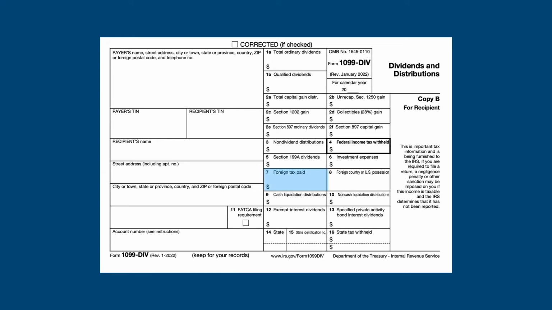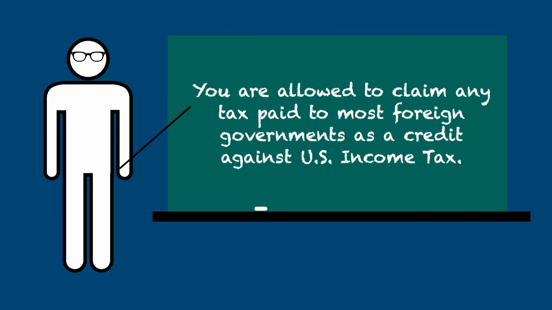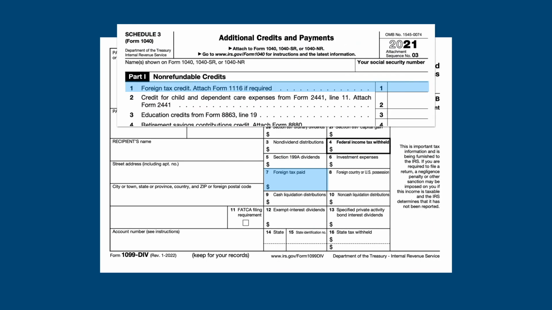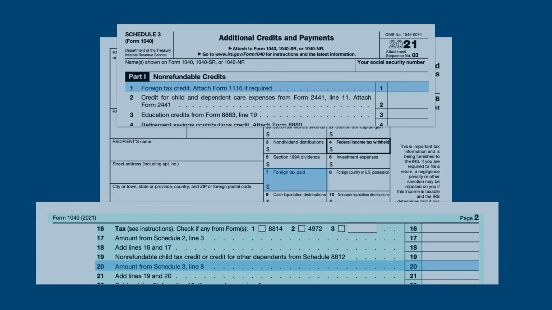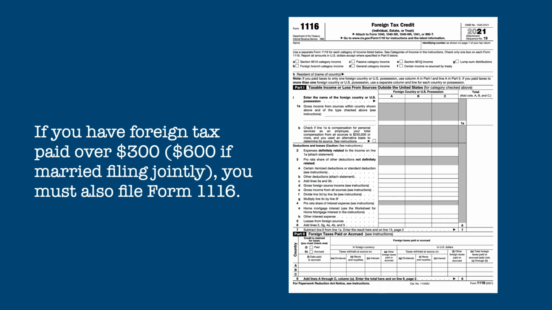And finally, Box 7 lists foreign tax paid. If you have multinational investments, these companies may have paid tax to foreign countries, which is then passed through to you as an investor. You are entitled to take this amount as a credit to reduce your U.S. income tax. This amount can usually be entered directly on line 1 of Schedule 3 and then carried to line 20 of Form 1040. If you have foreign tax paid over $300, $600 if you are married and file jointly, you will have to file Form 1116 to compute your foreign tax credit. Form 1116 is well beyond the scope of this video and will be discussed in the future.